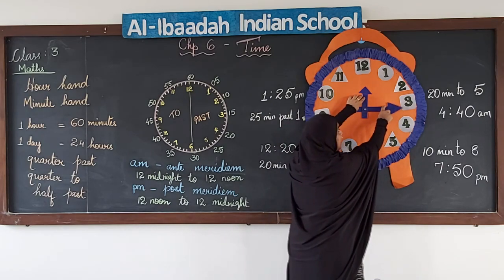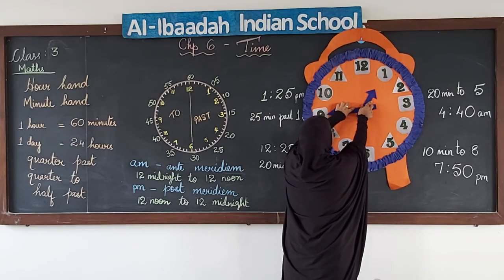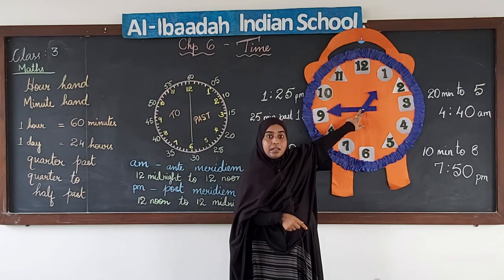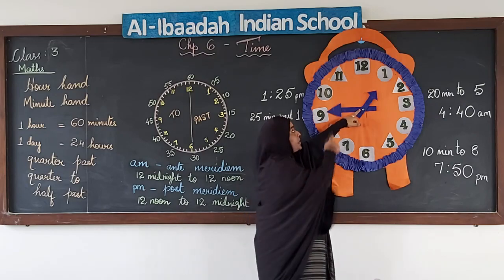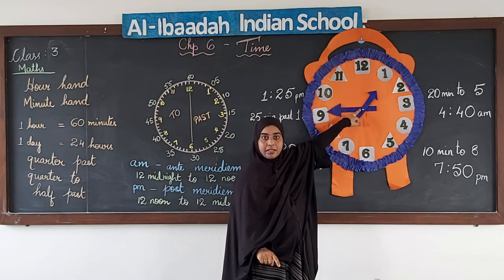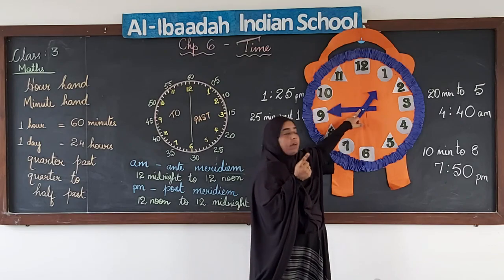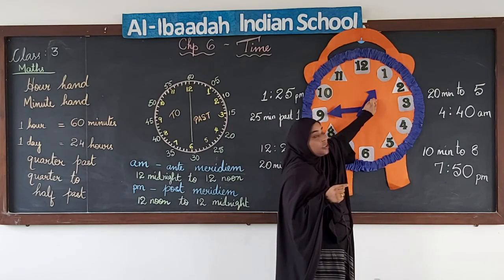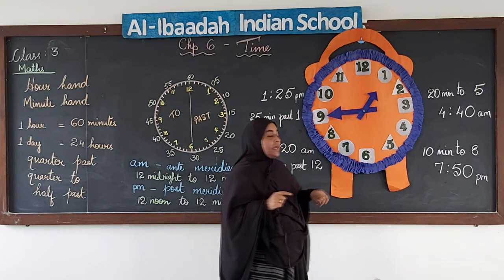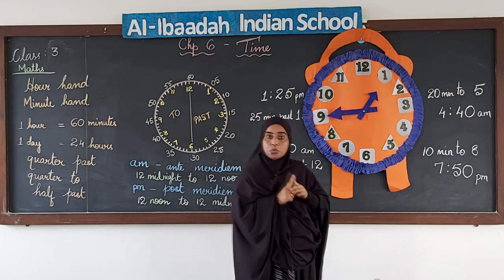Now, when this minute hand is facing 9, when it is pointing at 9, you can see if the time is like this, then it is quarter to. That means quarter of the clock we have to still complete for the next hour, right. So, we read it as quarter to. Quarter to the next hour, that is 1. Quarter to 1. When it is at 3, it is quarter past. When the minute hand is at 9, we use quarter to. Okay.